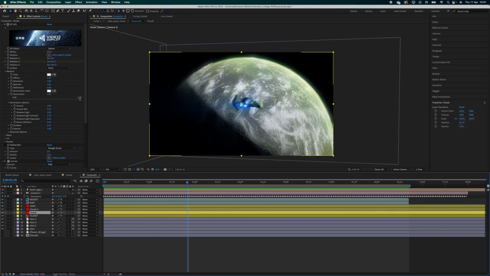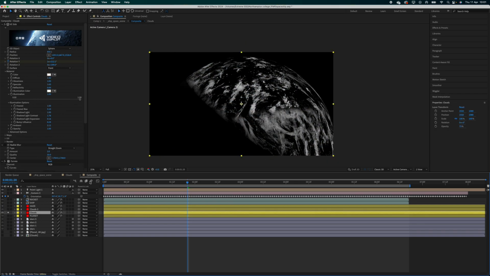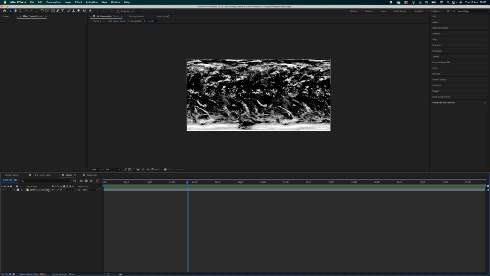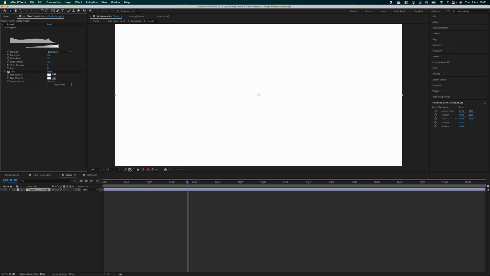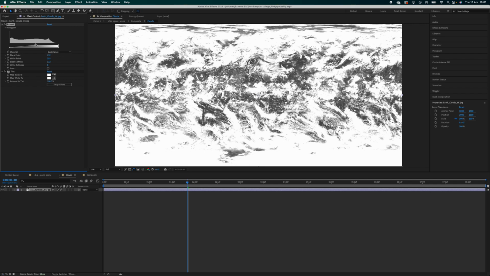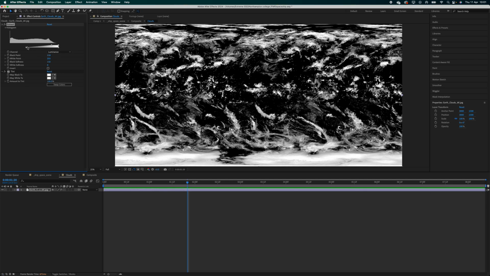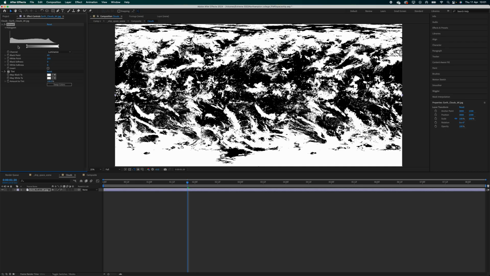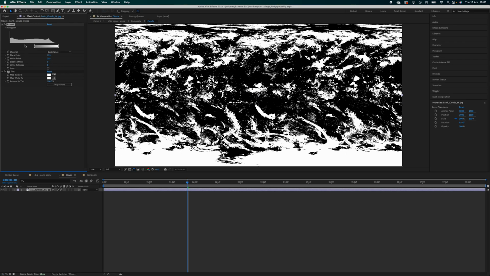The next layer was the clouds, so if I solo this clouds layer, to make these clouds, if I go on to here, I added an extract effect, because without the extract, that's not how it should look, but if I push this back, then you can see there's loads of blacks.